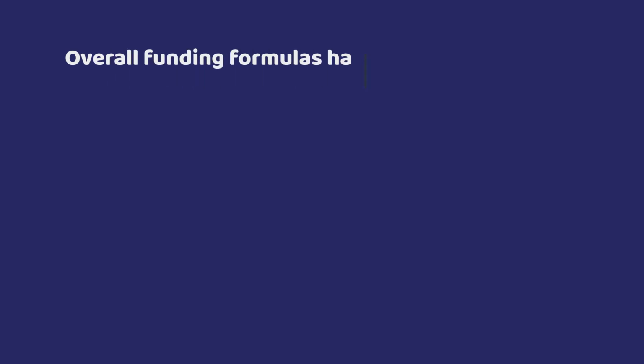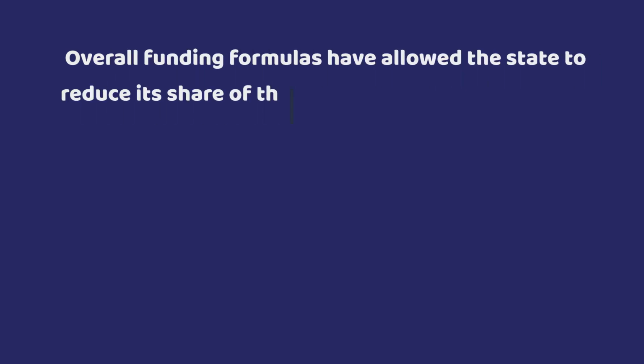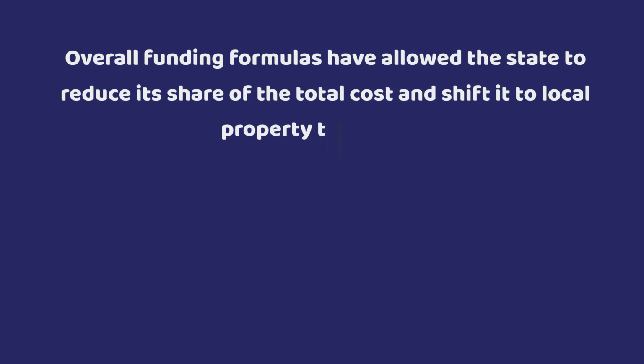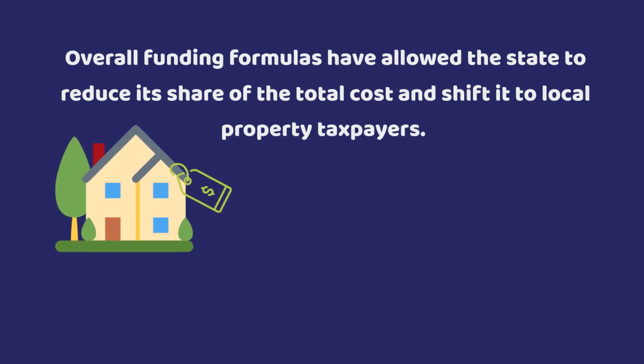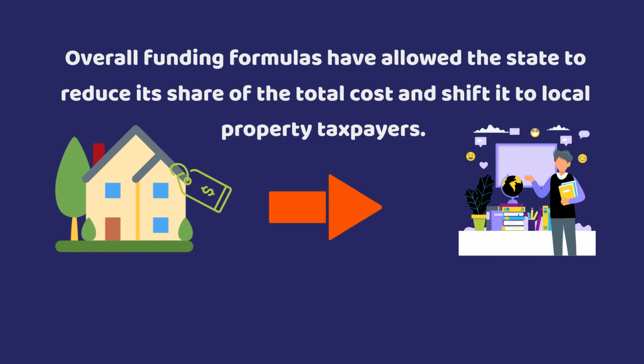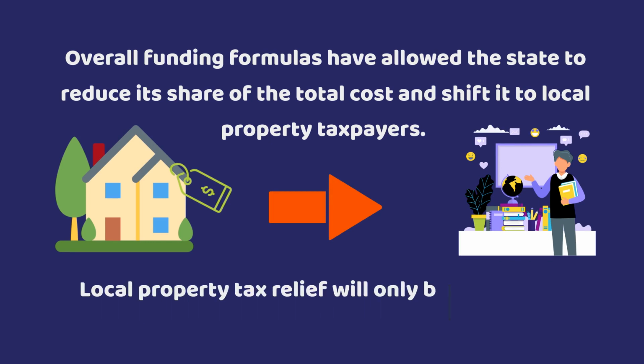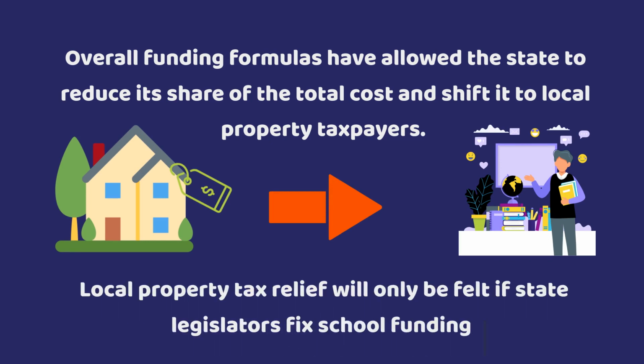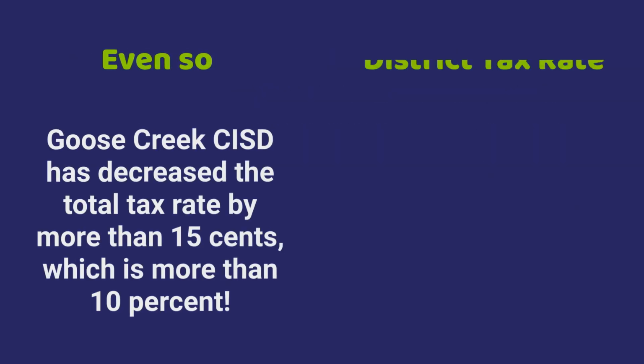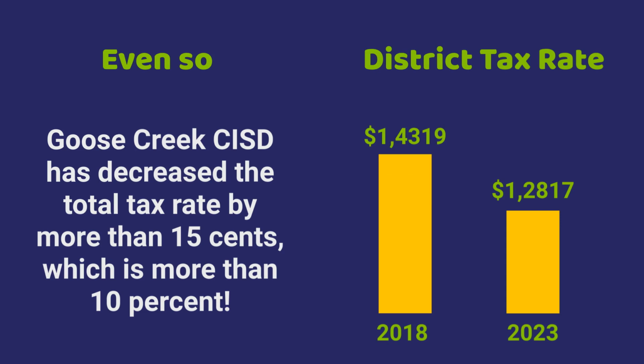Overall funding formulas have allowed the state to reduce its share of the total cost and shift it to local property taxpayers. This has been accomplished by a substantial increase in property values. Local taxpayers will only see real property tax relief when the state funds its public school system sufficiently. Local property tax relief will only be felt if state legislators fix school funding. Even so, Goose Creek CISD has decreased the total tax rate by more than 15 cents, which is more than 10%.